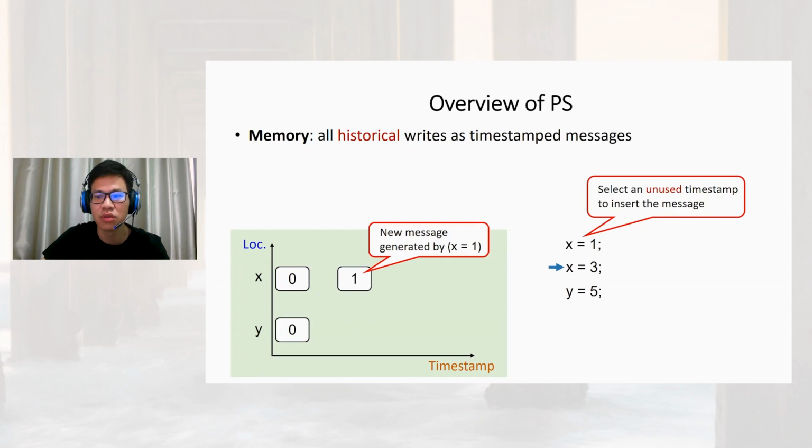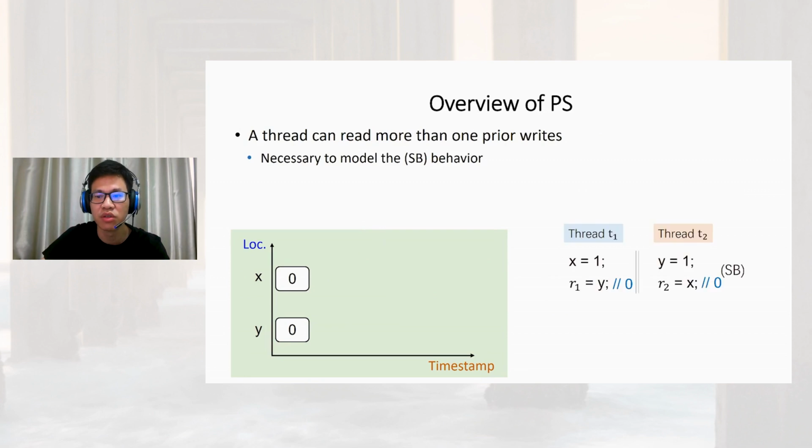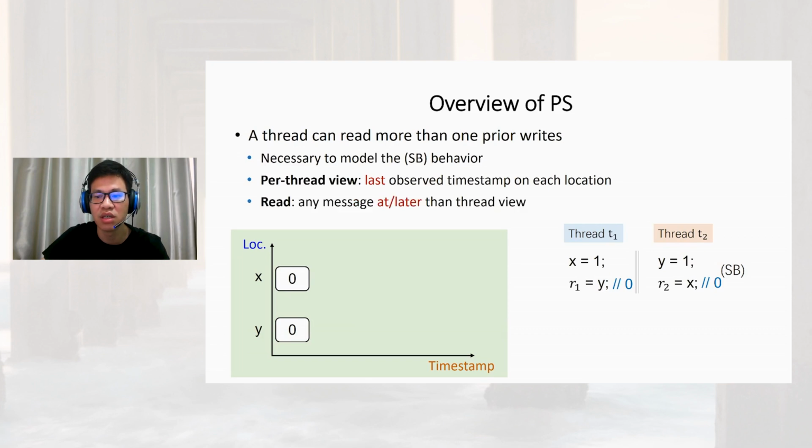Similarly, write 3 to X will add a new message valued 3 at the location X. And write 5 to Y inserts a new message valued 5 at the location Y. A thread in the promising semantics can read more than one prior write. It's necessary to model the store buffering behavior shown on the right side. To model the store buffering behavior, each thread has its own view on the memory, which records the last observed timestamp on each location, and can read any message at or later than its view.